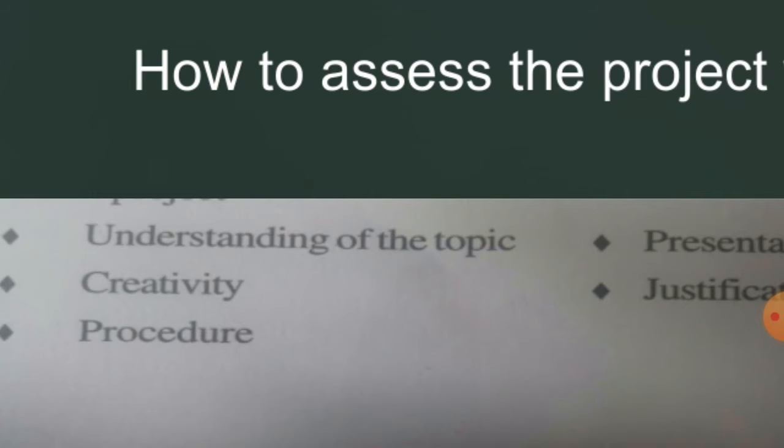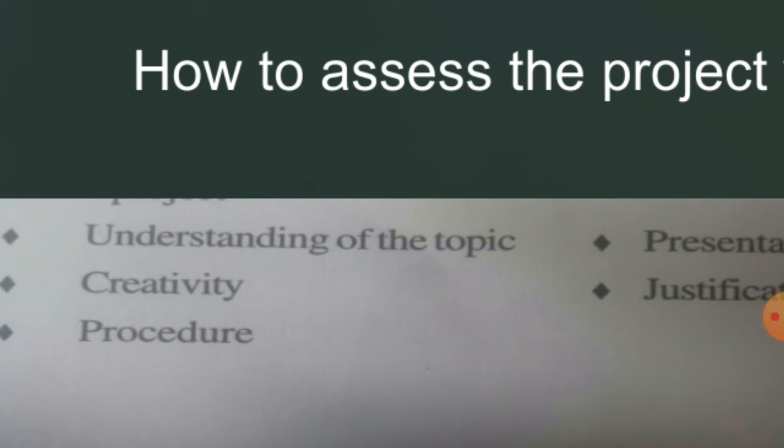Then after, the second one is creativity, we should see. All students are doing the project work, everybody can do the project work, but how far the students are doing it in a new way. I have given so many projects, and recently I have given some work, prepare the TLM. All of you did well, but some of you did it in an innovative way. That is called creativity.